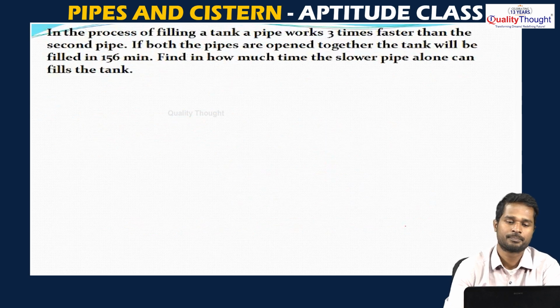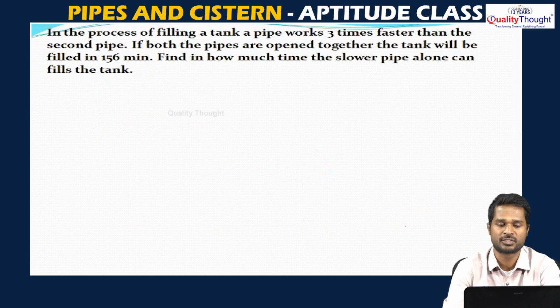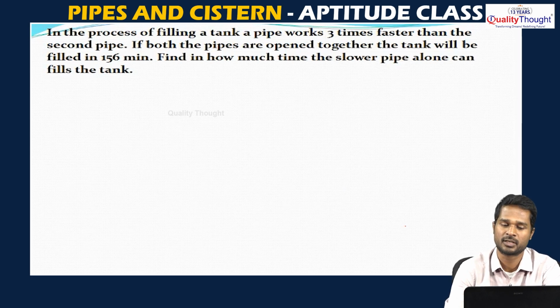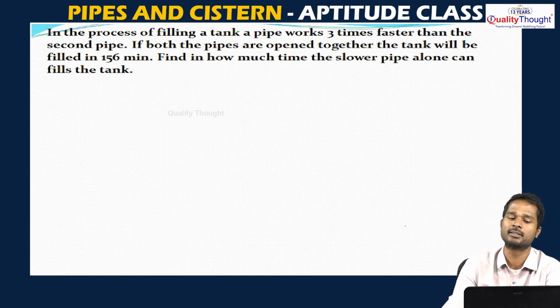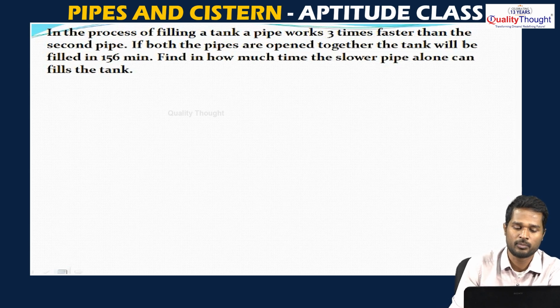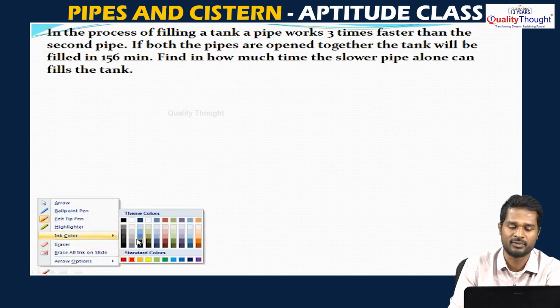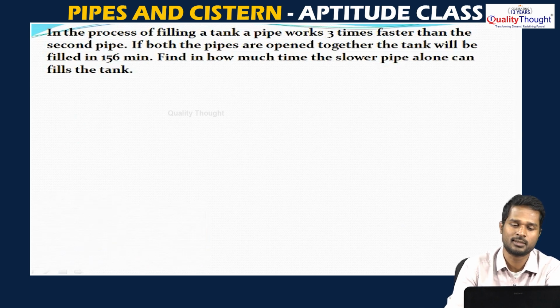The question says, in the process of filling a tank, a pipe works 3 times faster than the second pipe. If both the pipes are opened together, the tank will be filled in 156 minutes. Find in how much time the slower pipe alone can fill the tank. That is what he says.